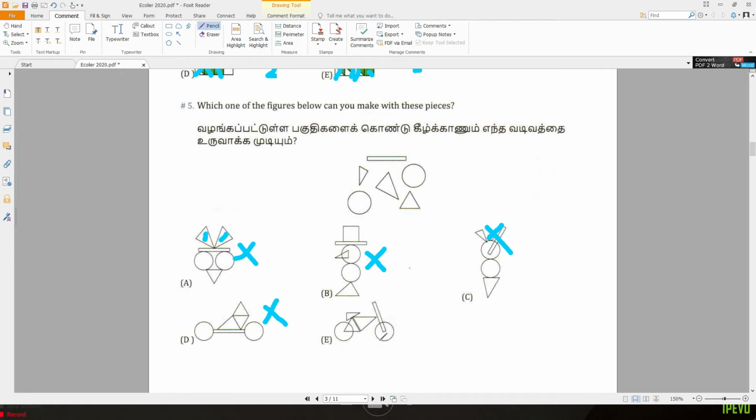Here we have one circle, two circles, one small triangle, one large triangle, and one equilateral triangle. So the answer is E. Just look at these pieces and then combine them to make something.